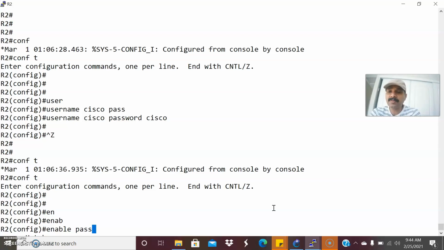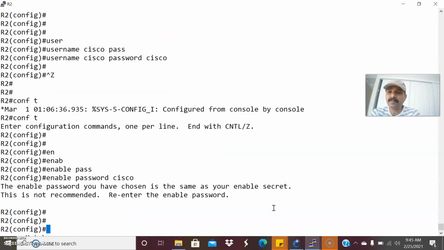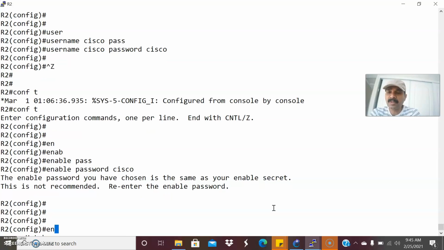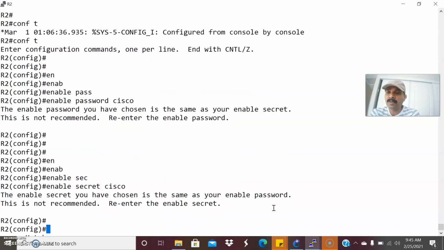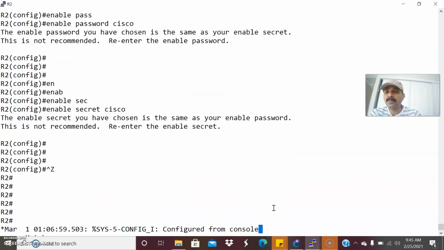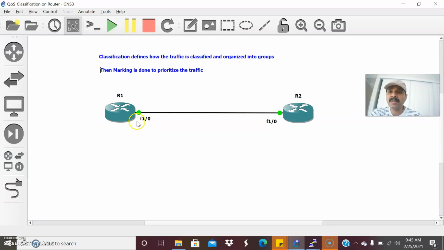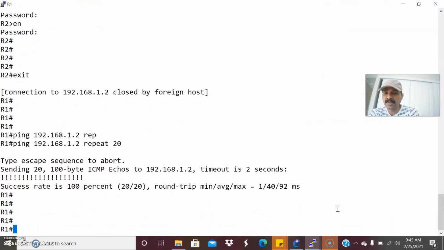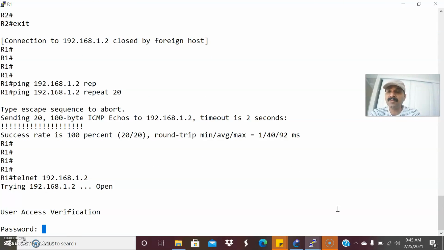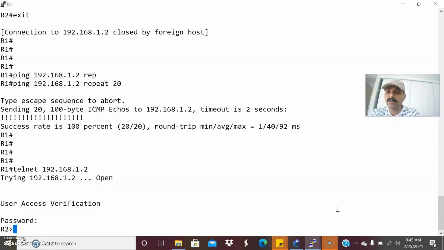So enable password Cisco. Okay. So let us also enable secret Cisco. So that is fine. Now what I'm going to do, let us initiate the traffic from R1 to R2, right? So go here, do a telnet 192.168.1. So it is asking for the password. Password, make it Cisco.